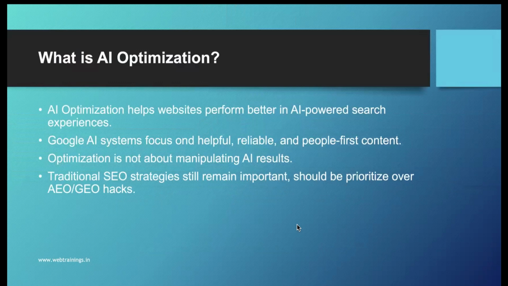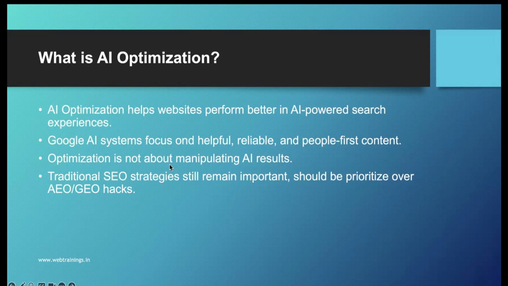So to start with, what is AI optimization? Very simple: we want to rank our websites better on AI-powered search experiences, like AI Mode of Google as well as Gemini and other systems. What does the Google AI system value? It focuses on helpful, reliable and people-first content, meaning content which provides value, has proper reference sources, and is people first. It's not just written for AI; it is people-first content which Google will value.